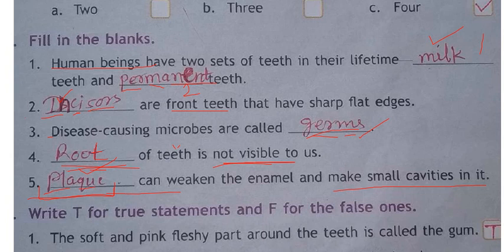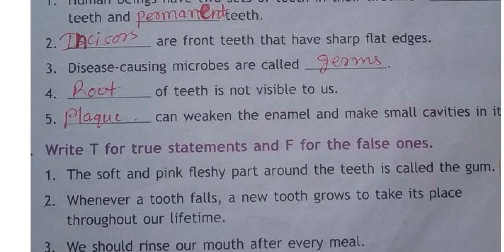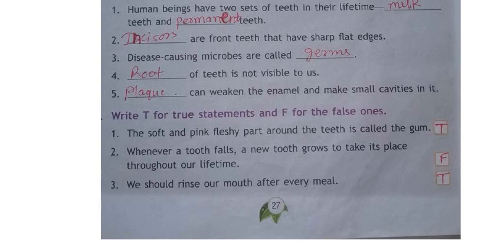Okay, these are the fill in the blanks. I am rubbing them. You can write it clearly. Take a screenshot and note it down. Now we shall move to next one. What are those? Third bit is about true or false. See. What is the first question? True or false? The soft and pink fleshy part around the teeth is called gum. True or false, children? The fleshy part around the teeth is called gum only, no? Chigullane kada antam. So answer is true. I wrote here T.